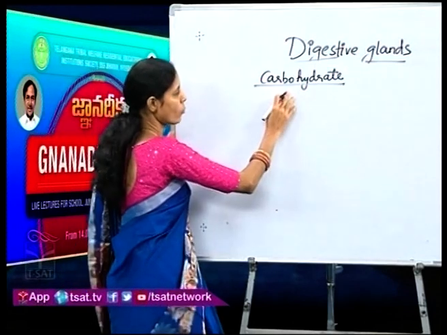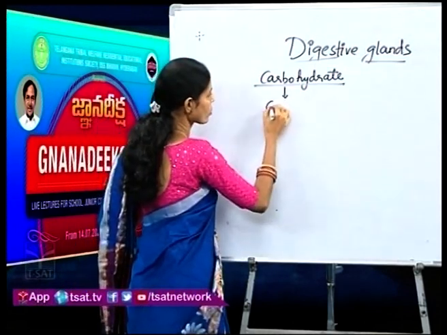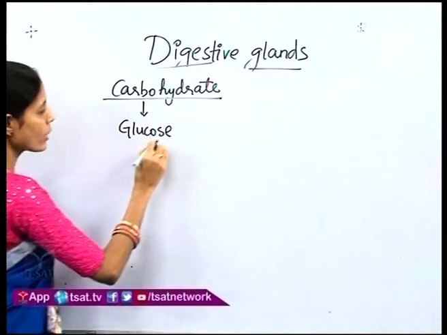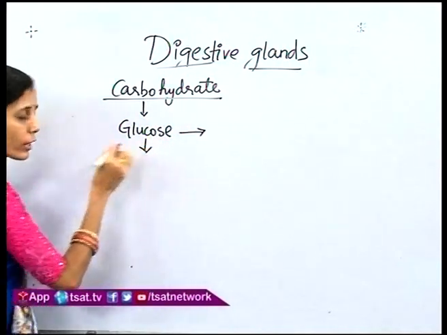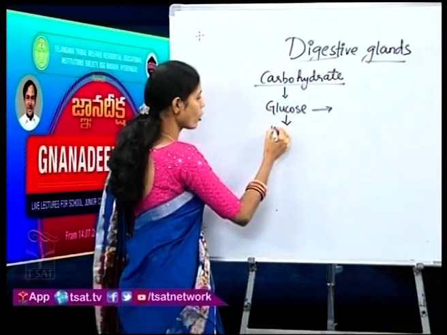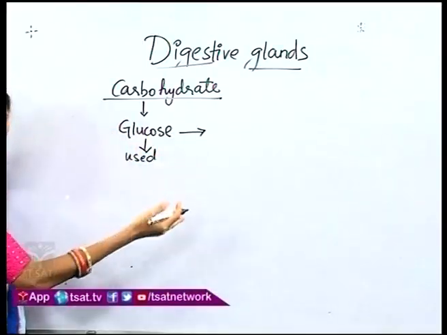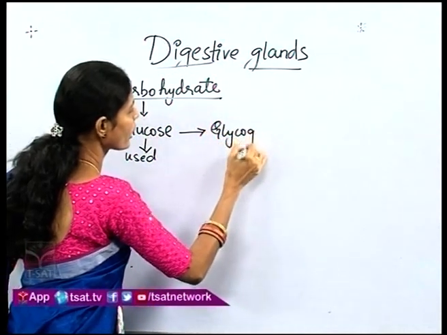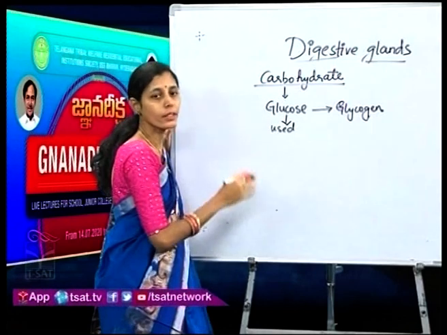In the process of digestion, carbohydrate is converted into glucose. Of this glucose, whatever the body requires at that point of time is used up, and whatever remains is converted into a product called glycogen.